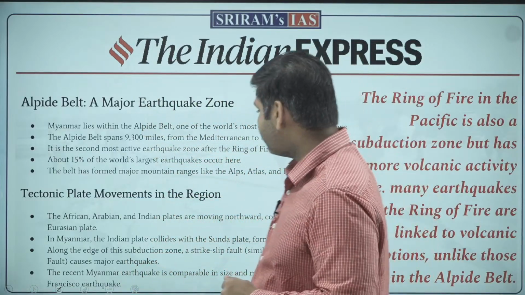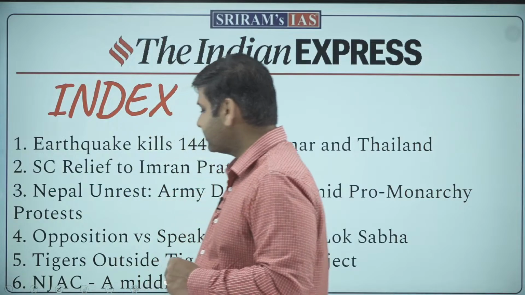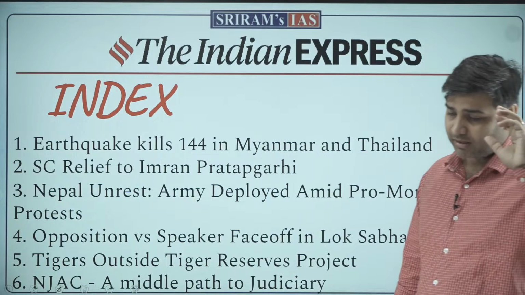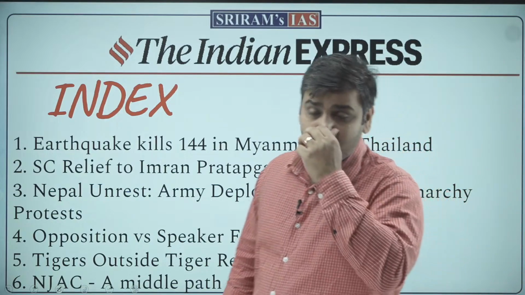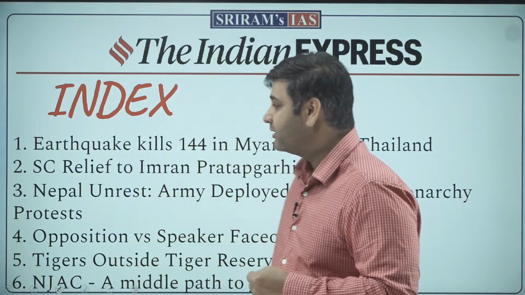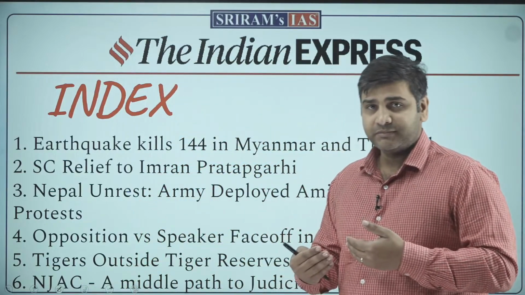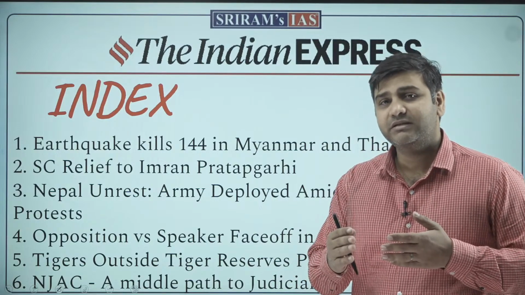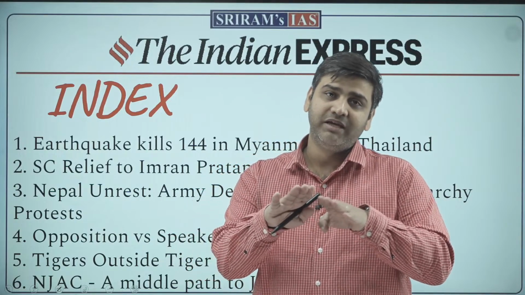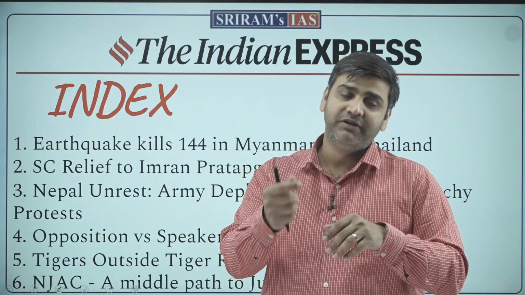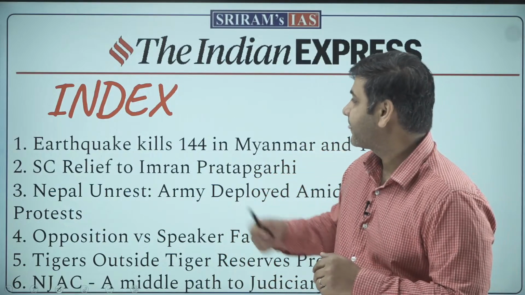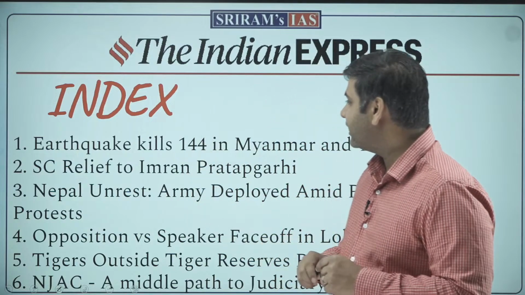So I hope you have got the idea about this important news of why earthquakes happen, what is the cause of the recent earthquake in Myanmar: the movement of the plates. The Indian plate is moving northward, the Eurasian plate is still there, and they are rubbing. Both of them are rubbing, which is causing the friction, which is causing the fault line, which is causing the earthquake.